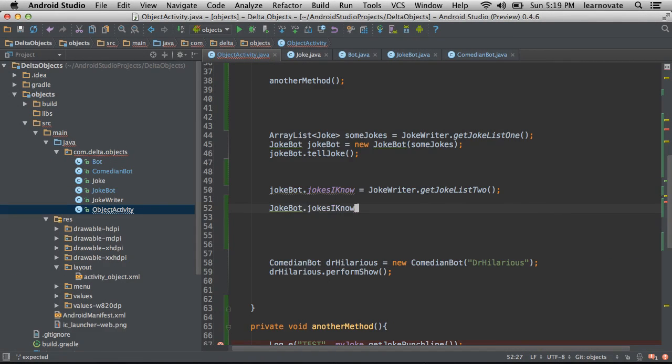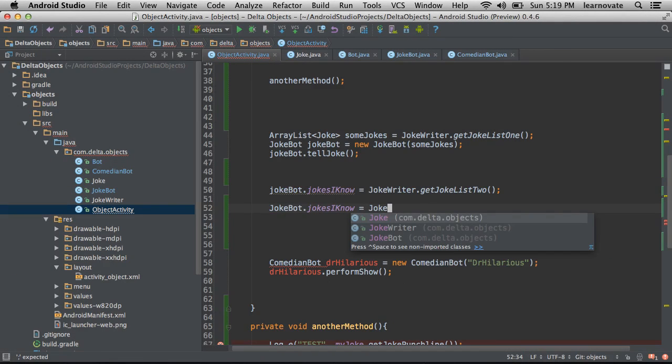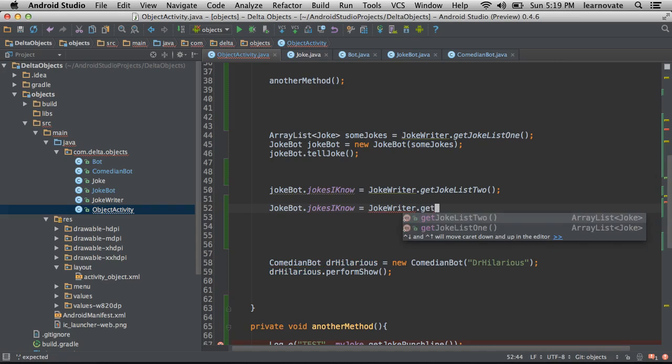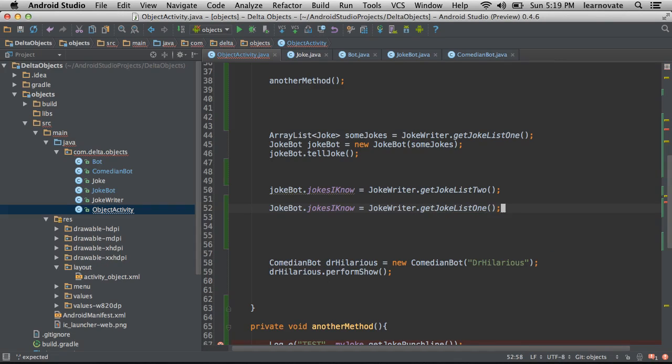Capital J dot jokesIKnow equals jokeWriter.getList, let's say 1. Now, what this means is that not only will JokeBot have its jokesIKnow now being equal to this particular joke list, but any other JokeBot will also change for that. Using this static keyword is great for particular types of data that need to be shared by the entire group of objects.